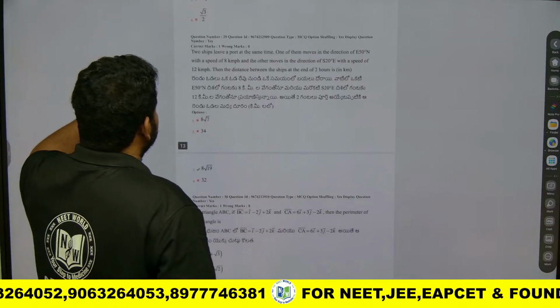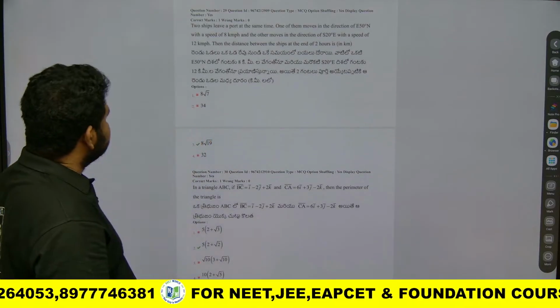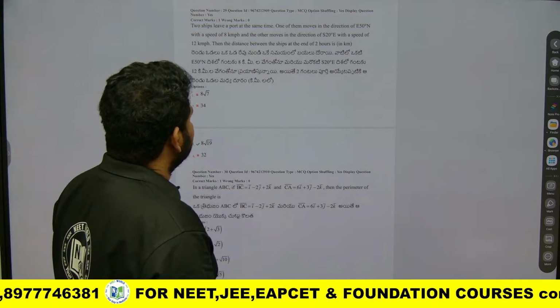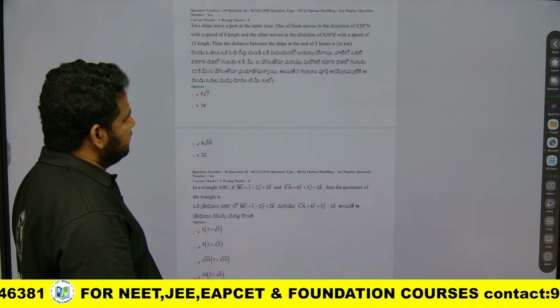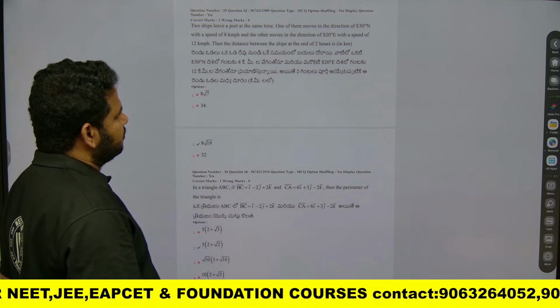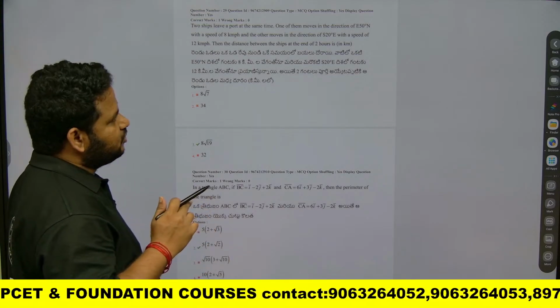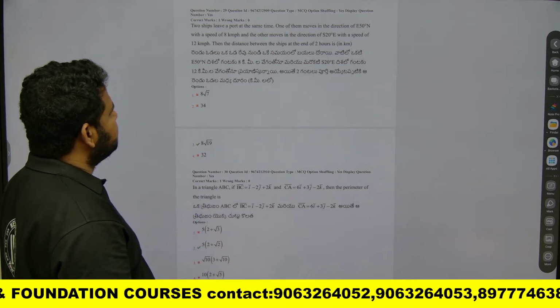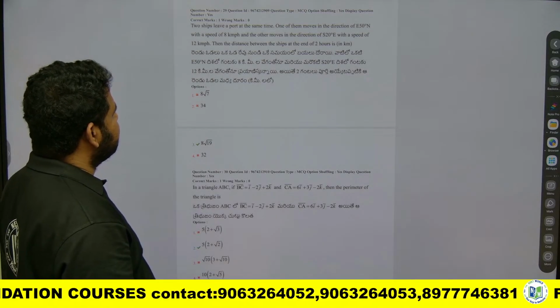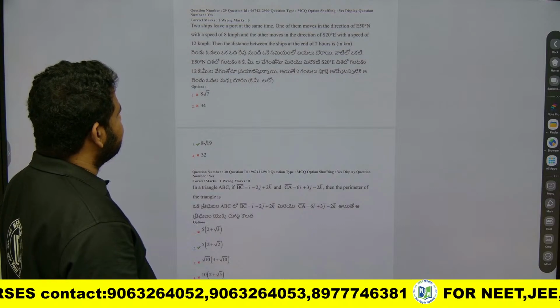Okay, question number 29. In this question, they have given that two ships leave a port at the same time. One of them moves in the direction of 50 degrees east of north with a speed of 8 km per hour, and the other moves in the direction of 20 degrees east of south with a speed of 12 km per hour.